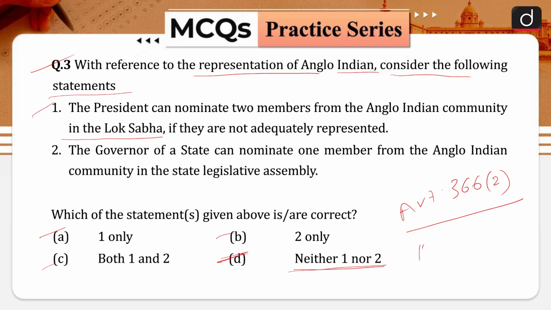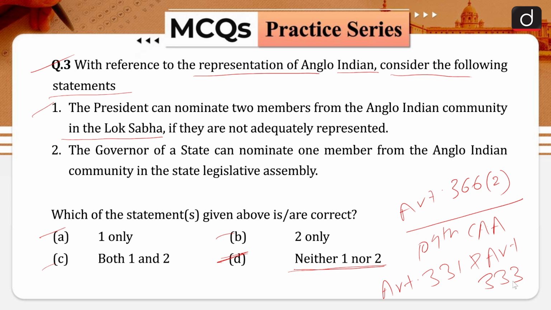The 104th Constitutional Amendment Act passed by the Parliament has done away with the reservation for Anglo-Indian members altogether under Article 331 and Article 333 of our Indian Constitution. Article 331 dealt with the power of the President to nominate 2 members from the Anglo-Indian community to the Lok Sabha, and Article 333 dealt with the power of the Governor to nominate 1 member from the Anglo-Indian community in the legislative assemblies of the state.